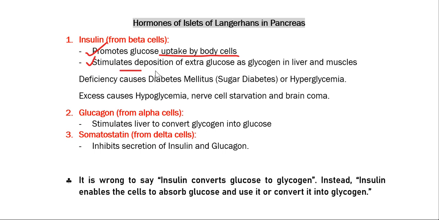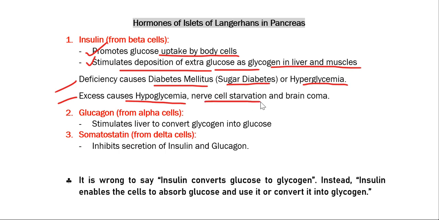It stimulates deposition of extra glucose as glycogen in liver and muscles. Deficiency of insulin causes diabetes mellitus, which is also known as sugar diabetes, or we can also say another medical term is hyperglycemia. Excess production of insulin causes hypoglycemia, nerve cell starvation, and brain coma. So these are some abnormal situations which may develop due to the over or under secretion of insulin.